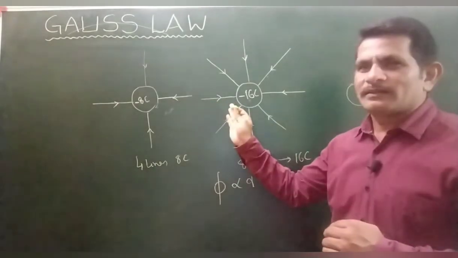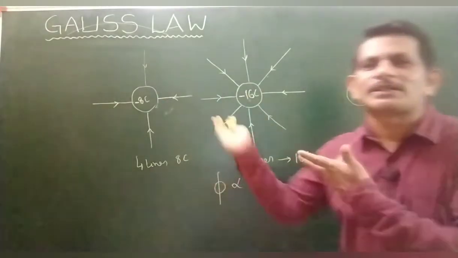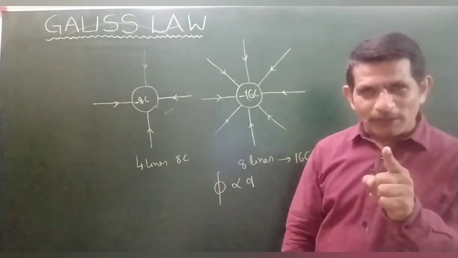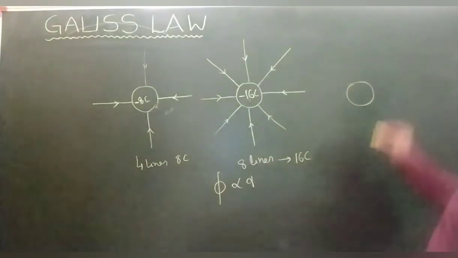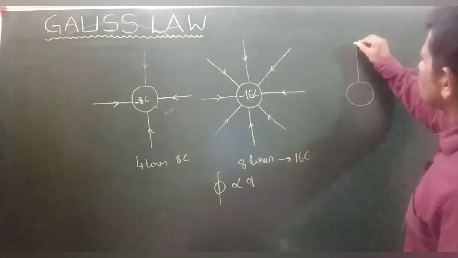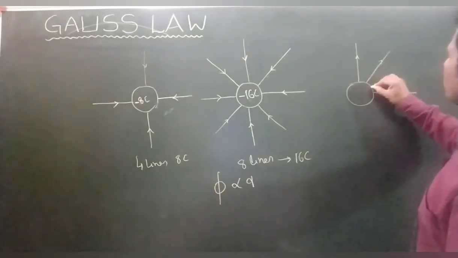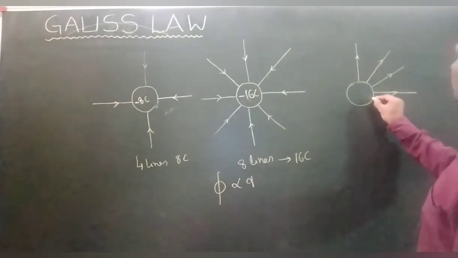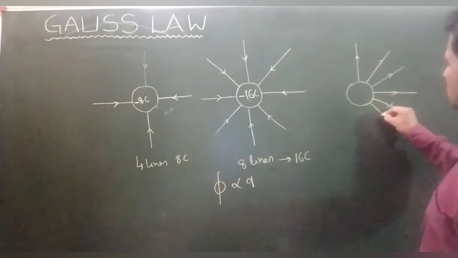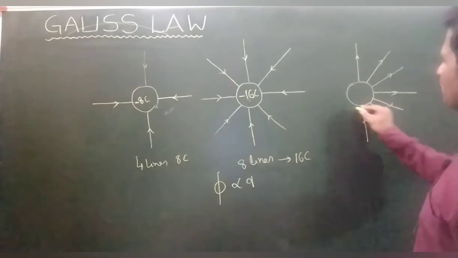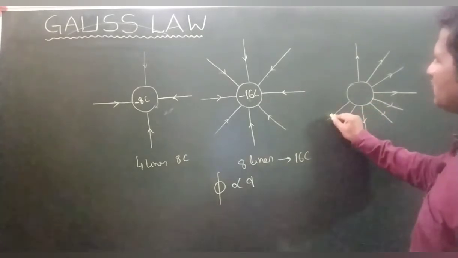So how can you say this is double? Because the lines are double, the charge is double. Get my point? Now I want to give you a third example. Okay? 1, 2, 3, 4, 5, 6, 7, 8, 9.